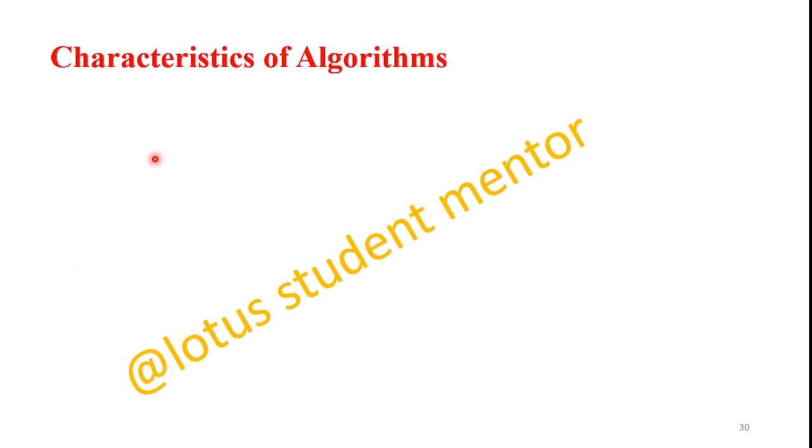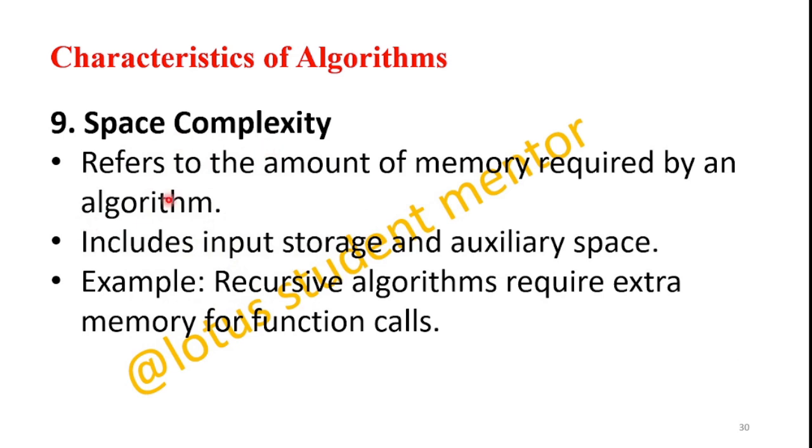Now the ninth one is space complexity. This refers to the amount of memory required by an algorithm. Should it be more or less for an efficient design? It should be less. If a design takes high space complexity and high time complexity, it is not efficient. An example: recursive algorithms require extra memory for function calls. More memory means it is not an effective design.